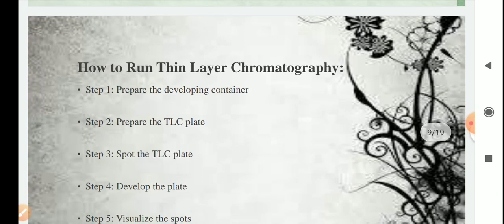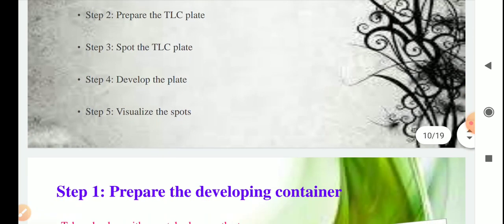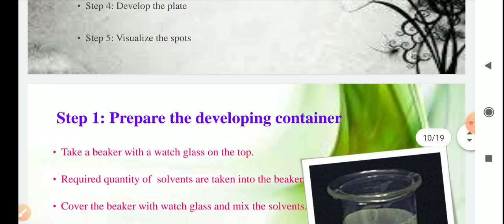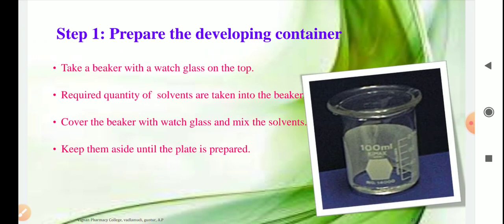How to run thin layer chromatography? I have already told you. Prepare a developing container, that is the solvent or the mobile phase. Then prepare the TLC plate, spot the TLC plate, develop the plate, and visualize the spot. These are the steps. Here is the process in detail. To prepare the developing container, you have to take a container with a lid so that the solvent will not evaporate.